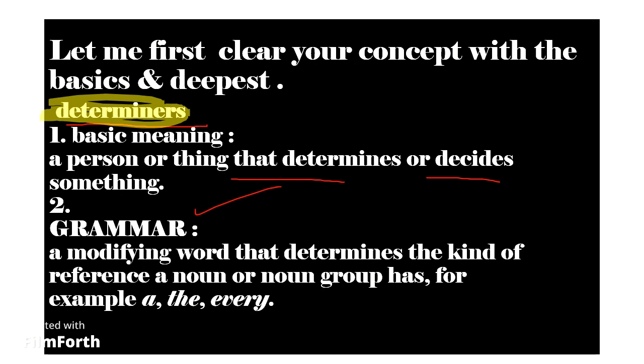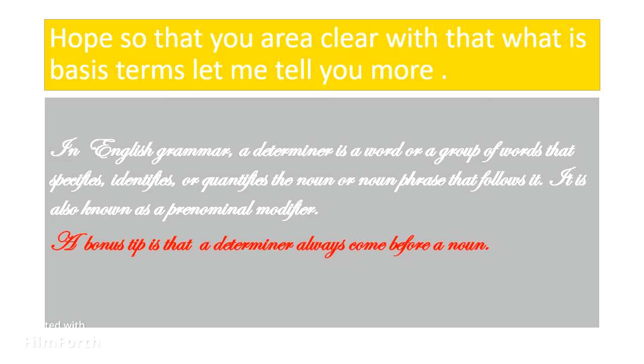Second is grammar. So now grammar only we are going to discuss in our today's video. A modifying word that determines a kind of reference a noun or noun group has. For example, the. So it is a modifying word that determines a kind of reference of a noun. Let us go with a more clear concept, basic meaning. This slide I gave you for the difference between what is a basic meaning in English, what is its grammar meaning. This is the clearest meaning. Hope you're clear on the basic terms and let me tell you more about it.